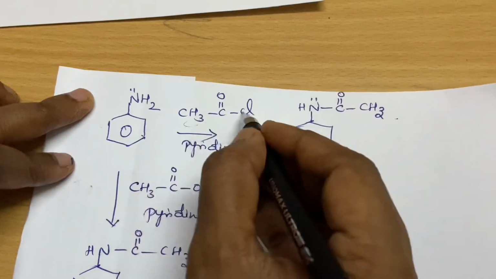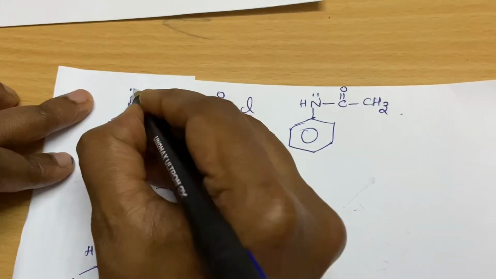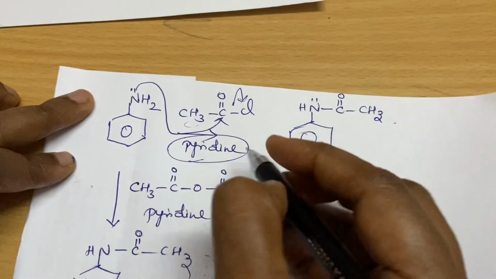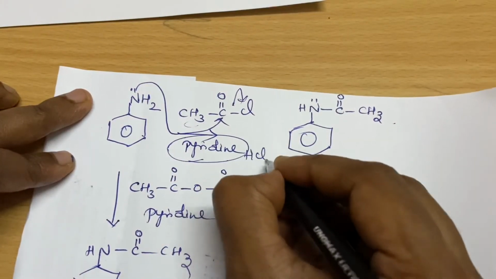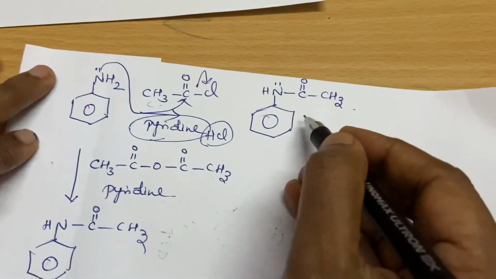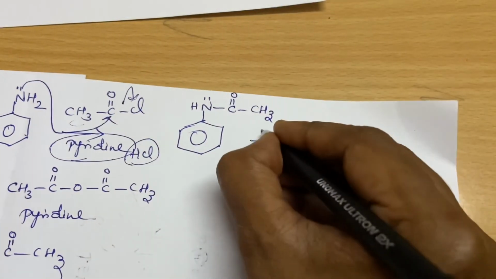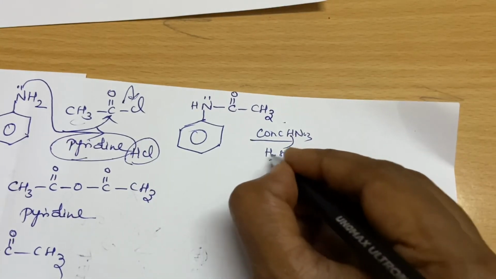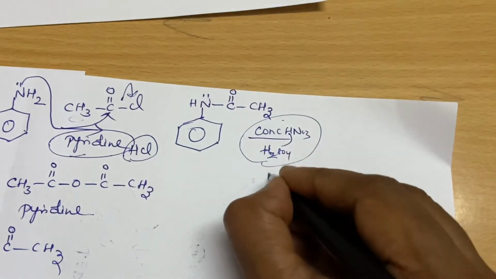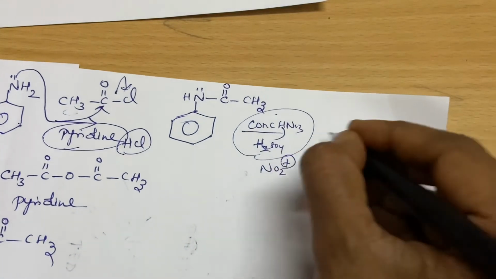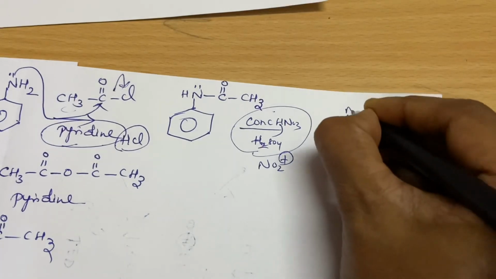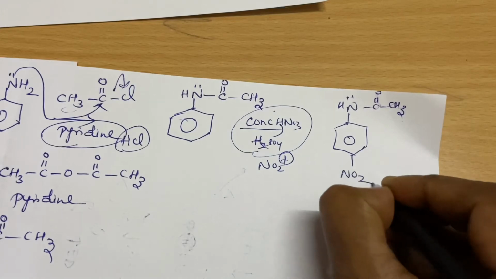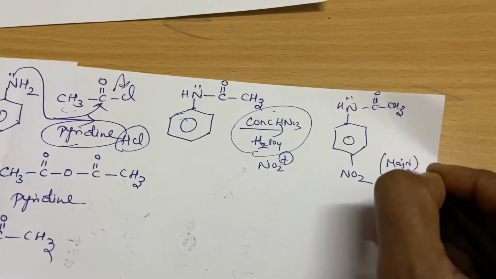So here, acetyl chloride in the presence of pyridine. The lone pair attacks this carbonyl and chlorine goes out, and the use of pyridine is to hold the HCl that has been formed. By this you can form acetanilide, then you can treat it with concentrated HNO3 and H2SO4, which is the reagent for giving the NO2 plus species. Thereby you will get the para product exclusively. You will also get the ortho product, but the para is major due to steric factors.